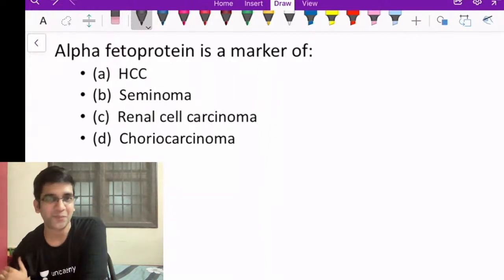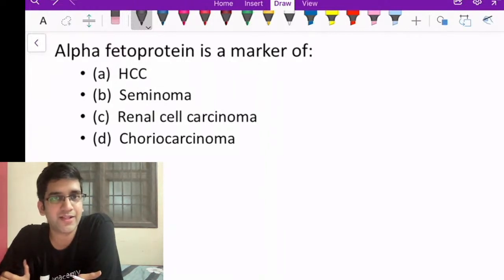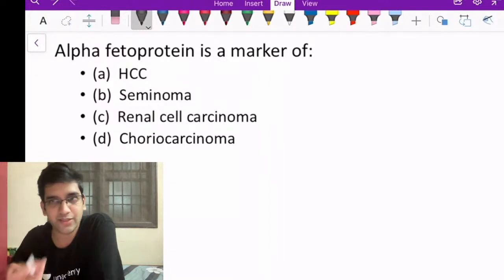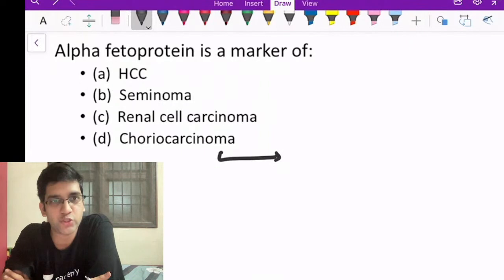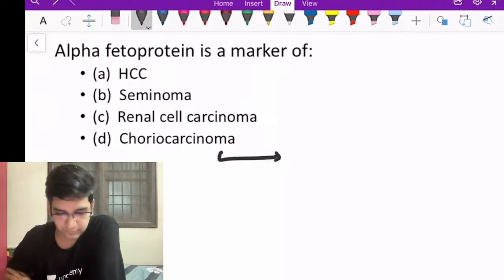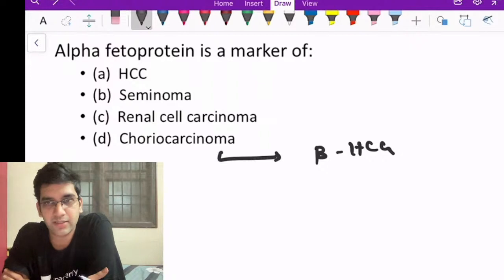Why choriocarcinoma? Alpha fetoprotein? Okay. For who answered choriocarcinoma? What is the marker for choriocarcinoma? Beta HCG or alpha fetoprotein? This is beta HCG, right? It's beta HCG, not alpha fetoprotein.